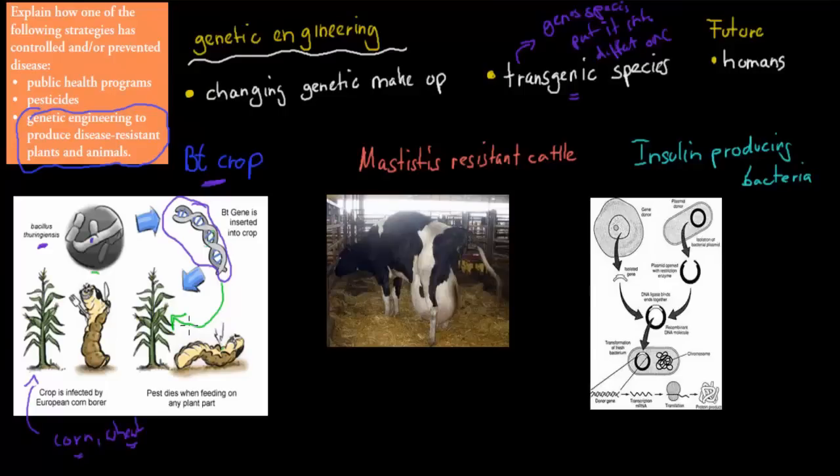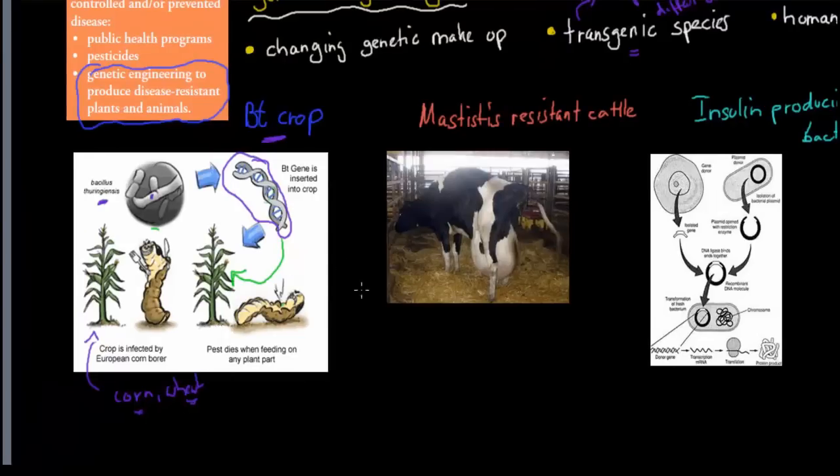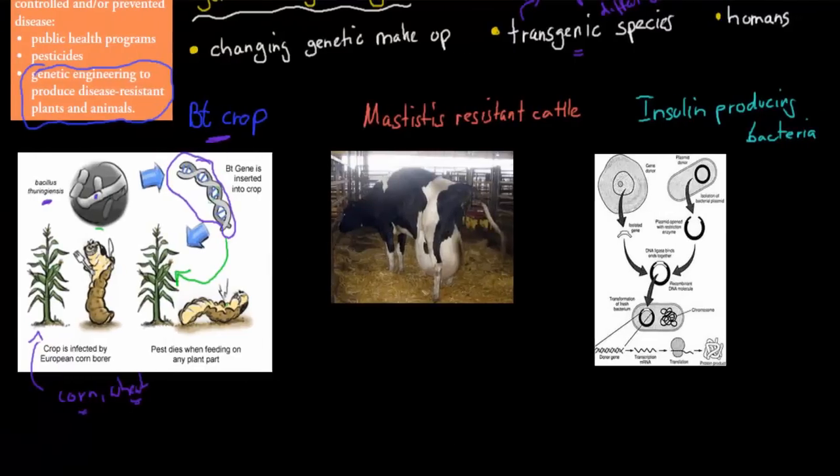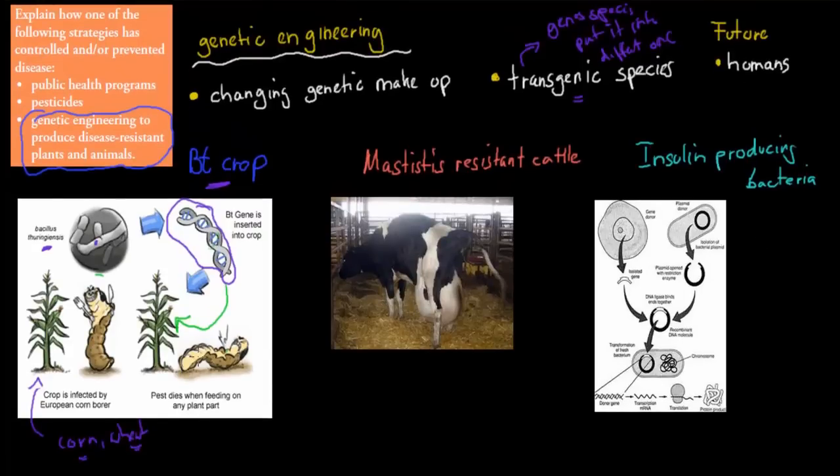So if we have this, we don't need to use pesticides so much, which is quite good because of pesticide resistance. But that's one way of making, in this case, this crop here. The actual corn has genes from both the corn and the bacteria. That's why it's called a transgenic species. It has genes from two species, from the bacteria species and from the corn species. So the BT crop is one example.